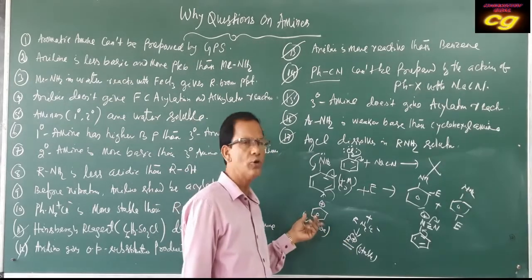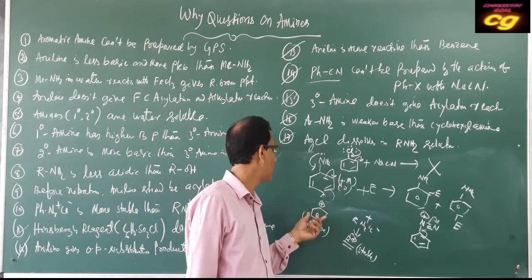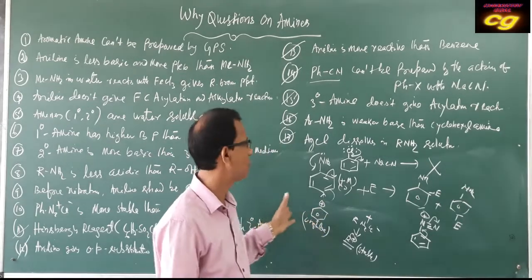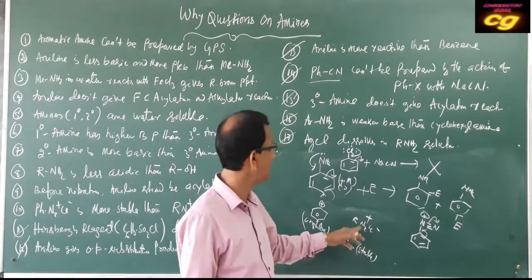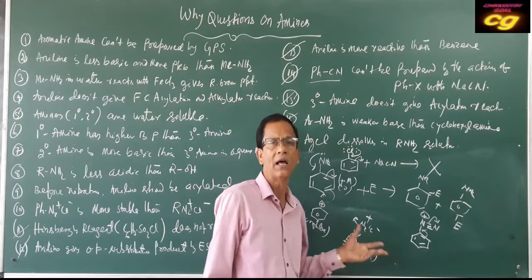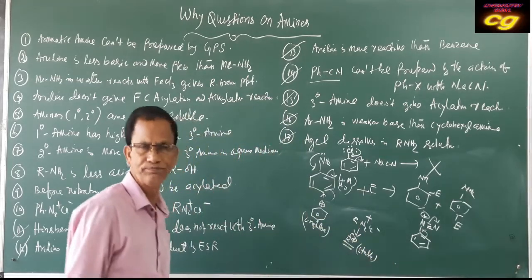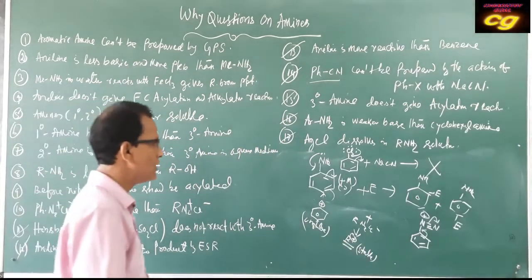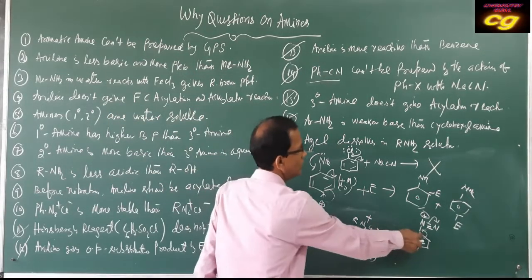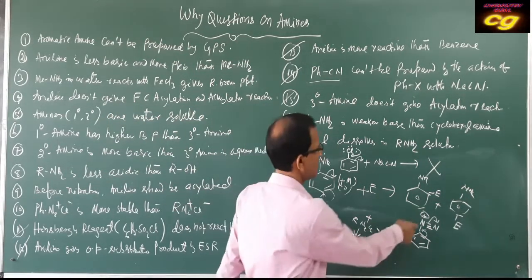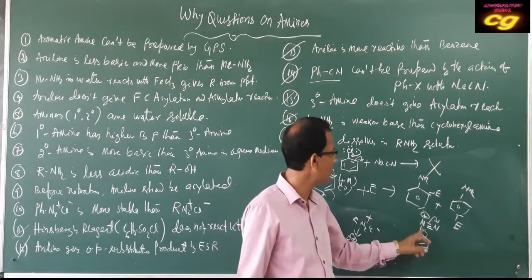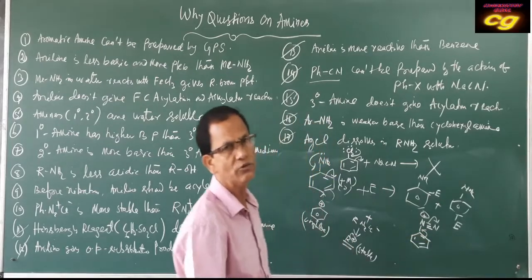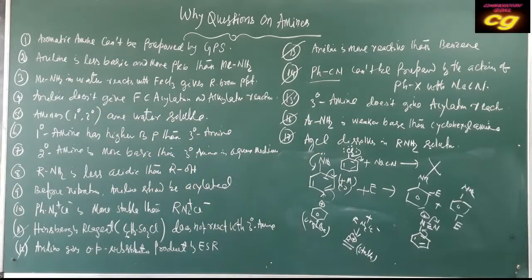When it dissociates, it produces phenyl cation. Phenyl carbocation is unstable. That's why it does not dissociate. But in the aliphatic case, it produces R plus, an alkyl carbocation, which is stable. So this is the difference between aliphatic and aromatic. Or you can say the aromatic compound is stable due to delocalization of nitrogen with the benzene ring by resonance. That is also an answer.